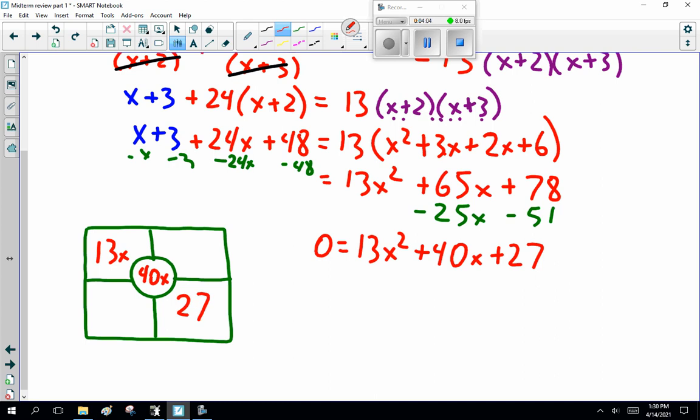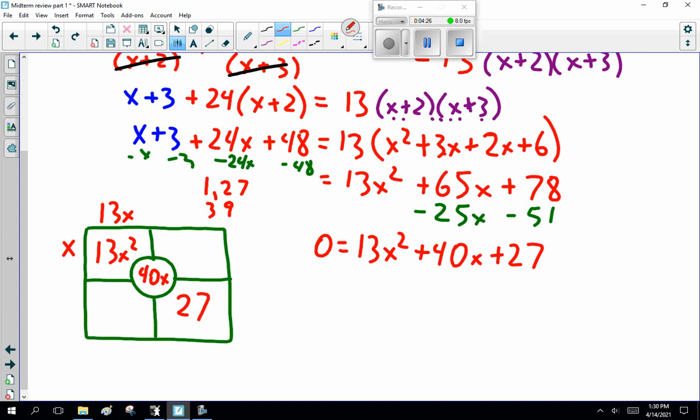Now, what are the factors of 13? Sorry, 13x squared. Well, 13x and 1x. Now, here we have to figure out what are the factors of 27. Well, fortunately, 27 is 1 and 27, and 3 and 9.